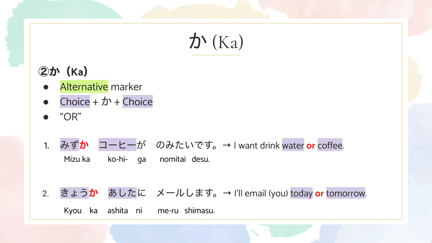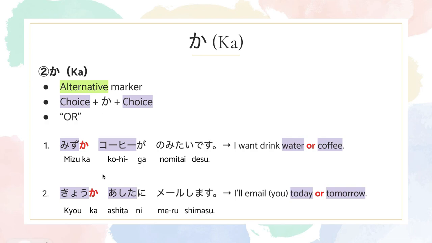The second function of ka is the alternative marker. So this is the basic formula. You insert ka in between the choices. So choice, ka, choice. If you're using A and B, it'll be A ka B. And ka has the exact same meaning as or in English.